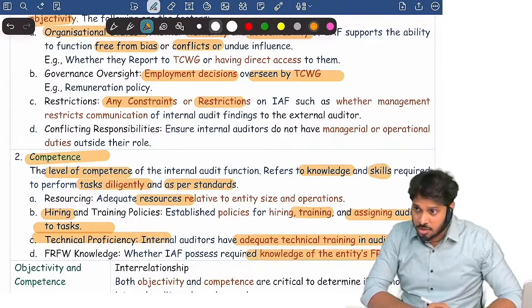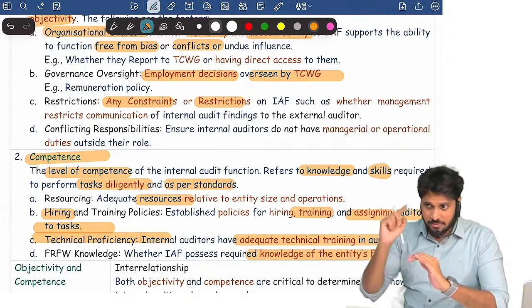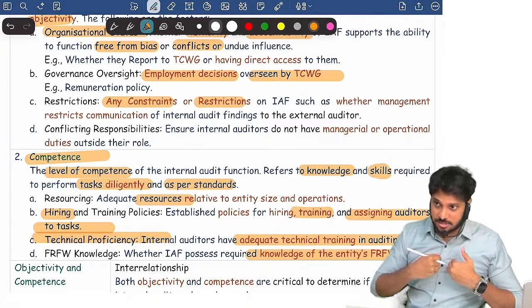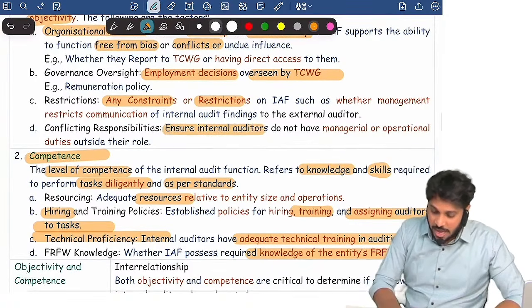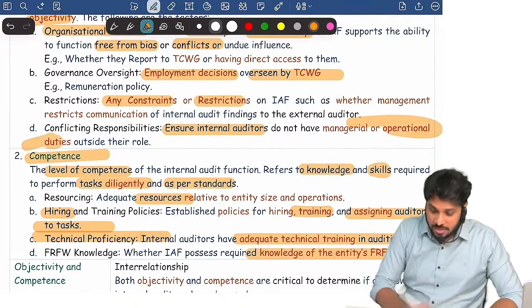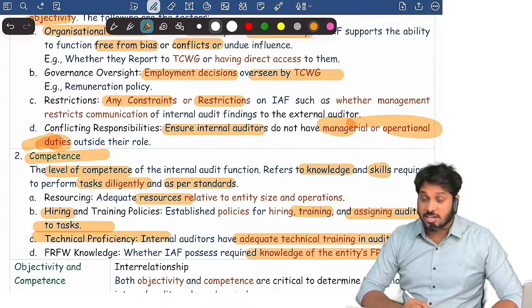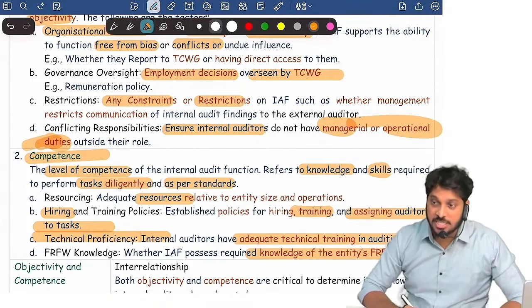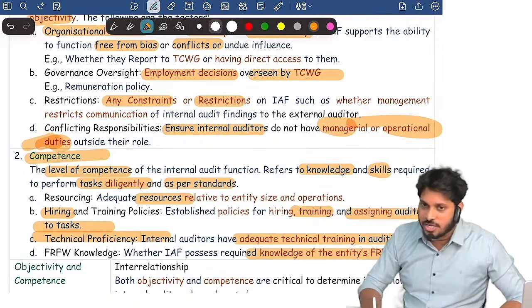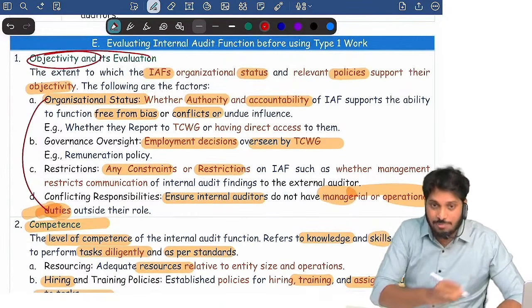I'll ask him: suppose you find some severe issue, will you report it to management? Do you have the freedom to report? And I will see whether internal auditors have any operational duties or managerial duties. That's a conflict. You are an auditor. Internal auditors should not be involved in operations or in managerial roles. I will see these four factors to assess their objectivity.